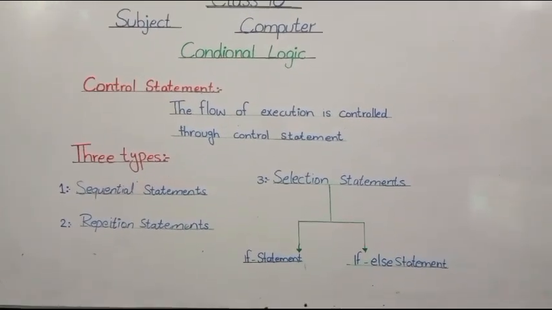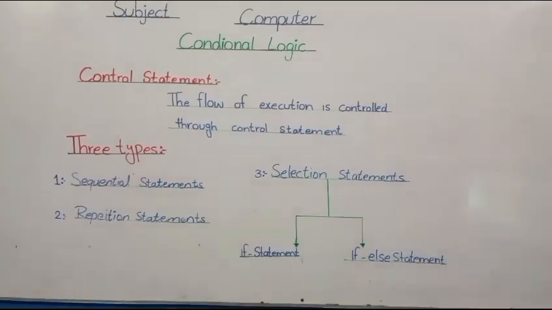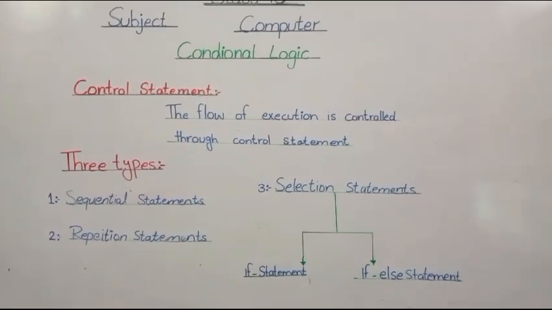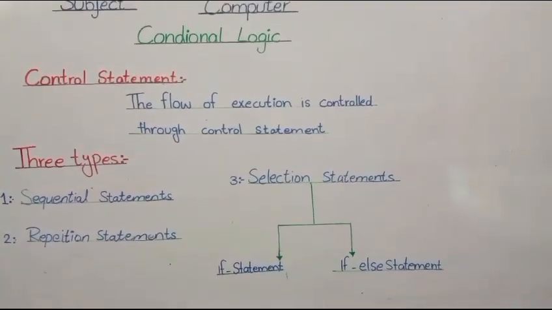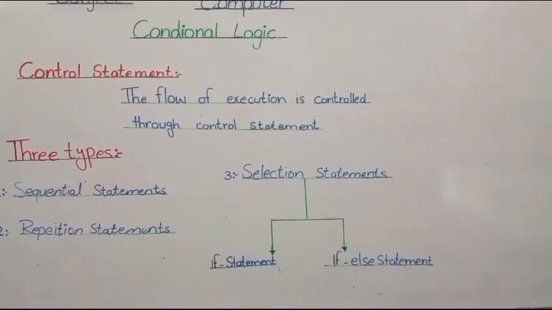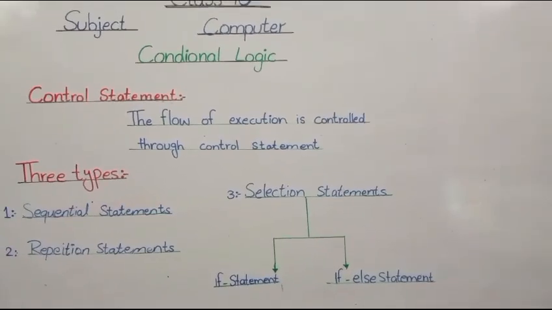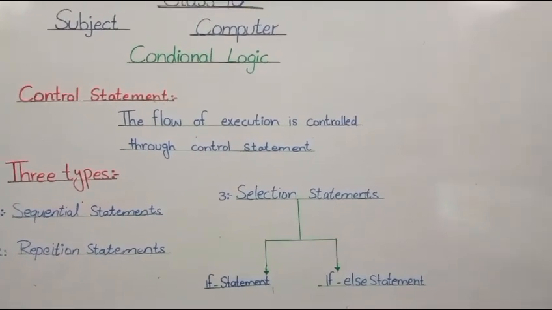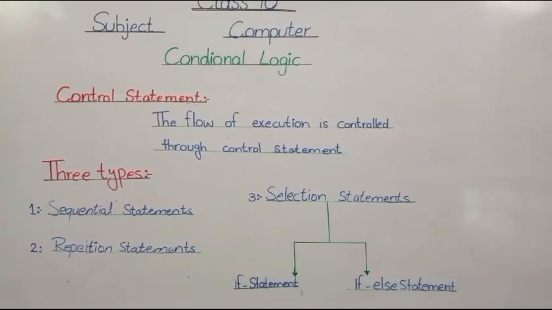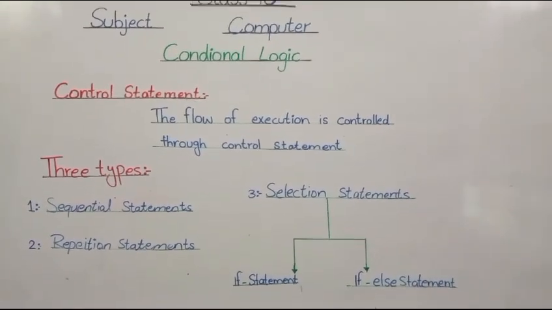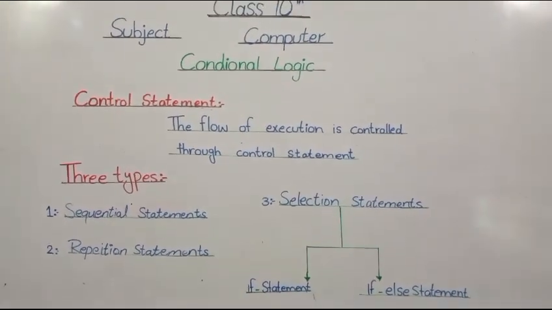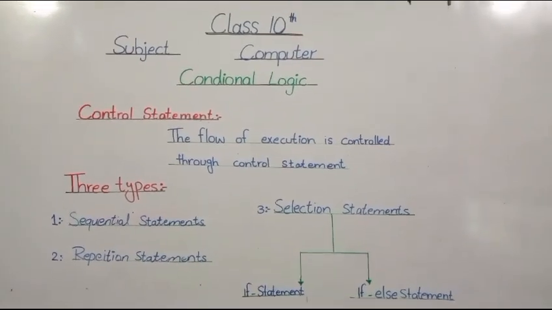Now move on to control statements. The flow of execution is controlled through control statements. Sometimes we need to execute one set of instructions if a particular condition is true and another set of instructions if the condition is false. Sometimes we need to repeat statements. If we need to repeat statements, we call these loop statements.